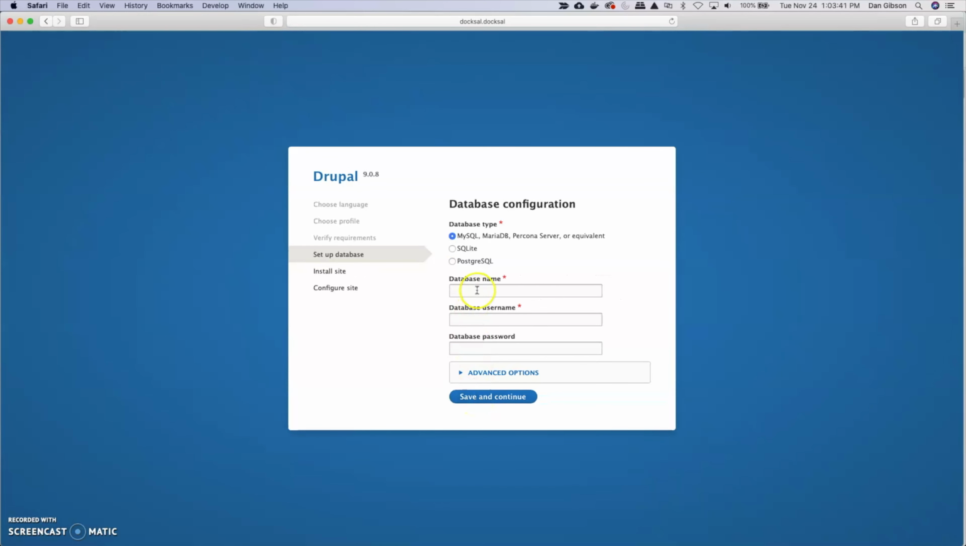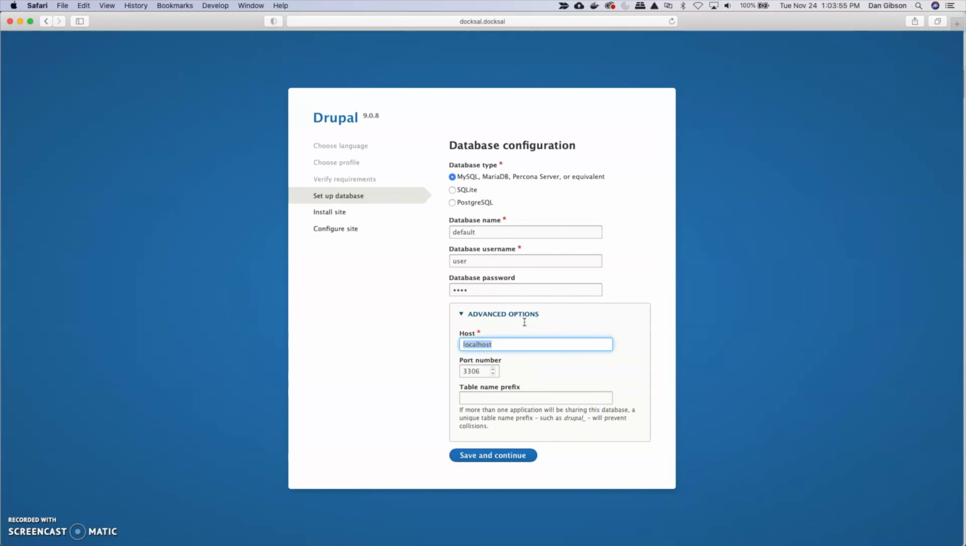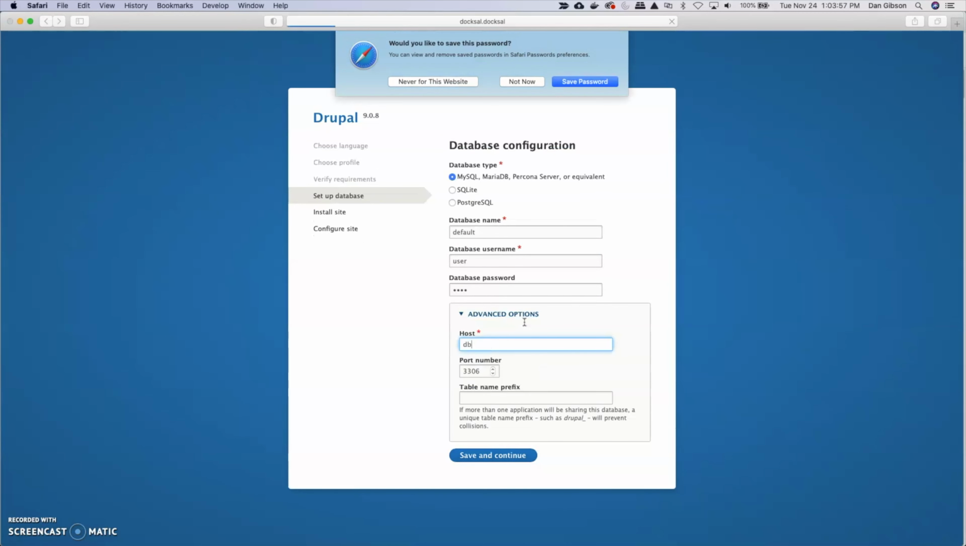We'll run through the questions, and here we're going to enter database name is always going to be default when using Docksal. The username is going to be user. The password is going to be user as well. You need to change the database host to DB.